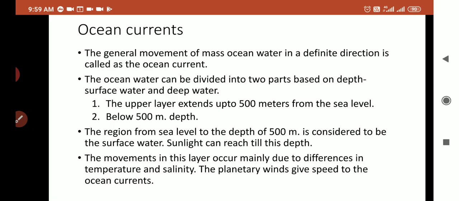The region from sea level to the depth of 500 meters is considered to be surface water. Right now I show you. Surface water is up to 500 meters depth, and sunlight can easily reach till this depth. The movement in this layer occurs mainly due to differences in temperature and salinity. Right now we have seen that because of temperature there is movement in the water.